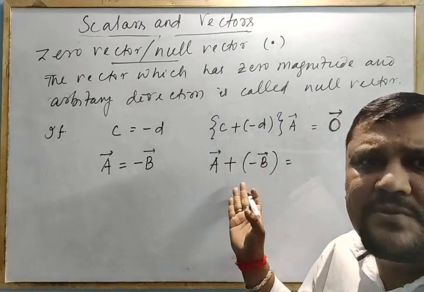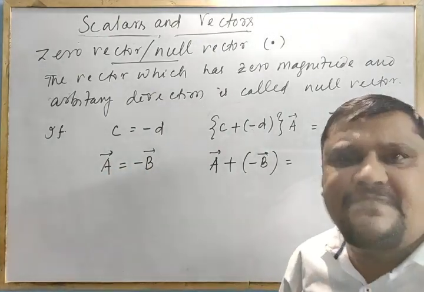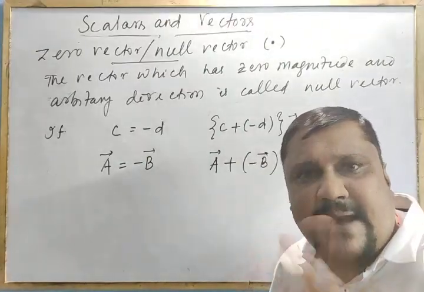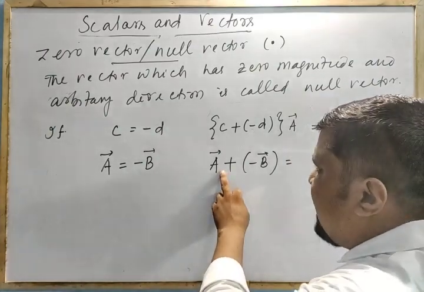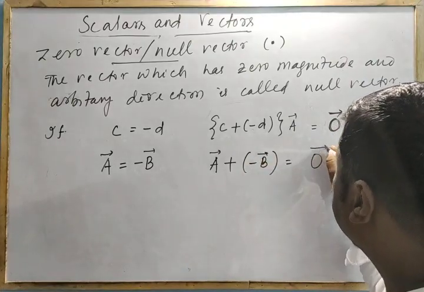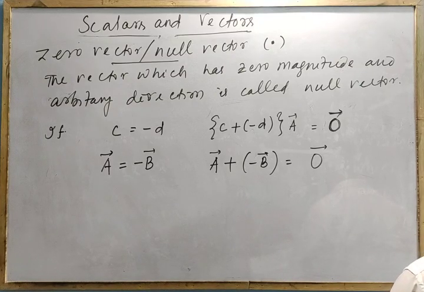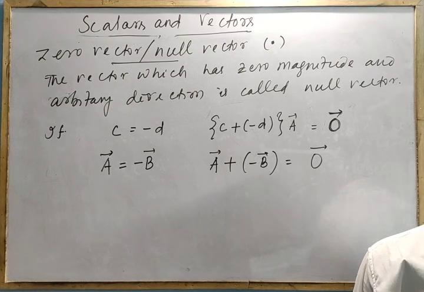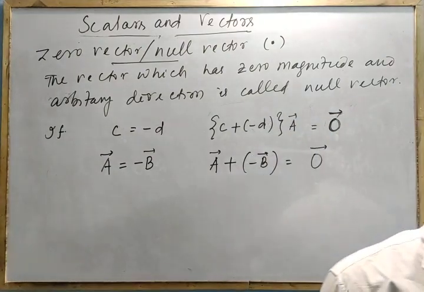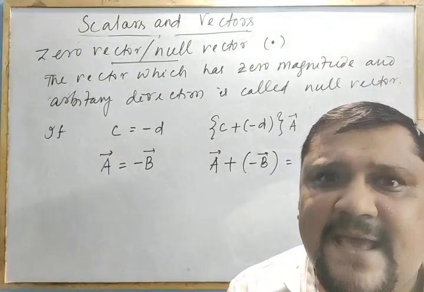So if I want to get a vector, I should write that vector. But what is this magnitude? Both have the same magnitude. When vectors are added, magnitudes are added, but here one magnitude and another act in opposite direction. So A minus B can be written as a null vector or a zero vector. Clear? Means if I ask you the position vector of the origin of the coordinate axis,